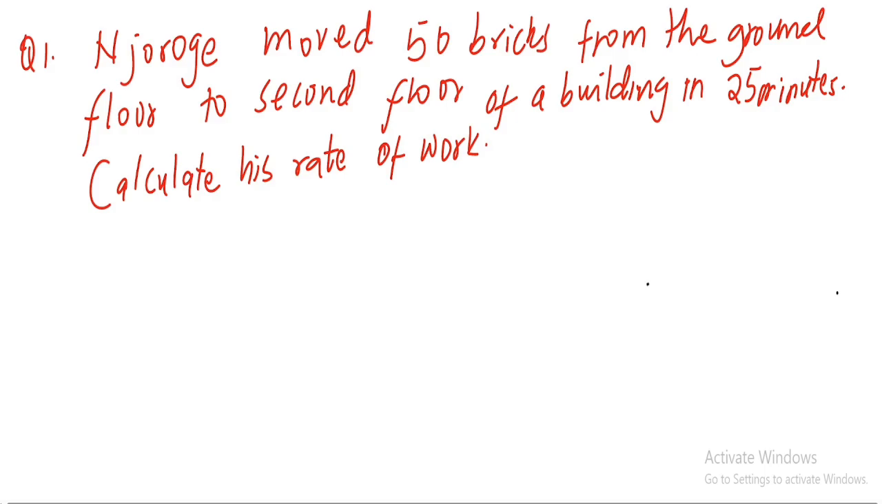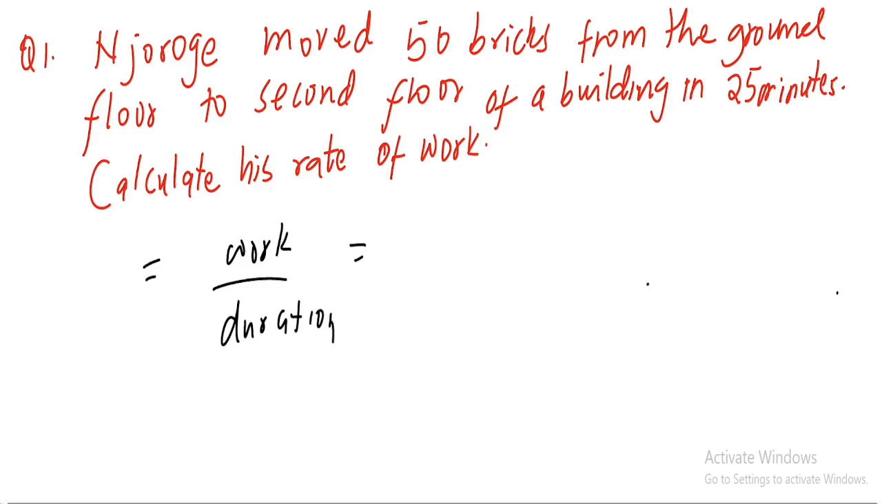Now this is about rates and also a little bit of proportions in a bit, but mostly rates. So the first question is telling you that a person moved 50 bricks from the ground floor to the second floor of a building in 25 minutes. So calculate his rate of work. Very easy question. Rate of work is basically given by the work that you did divided by the duration.